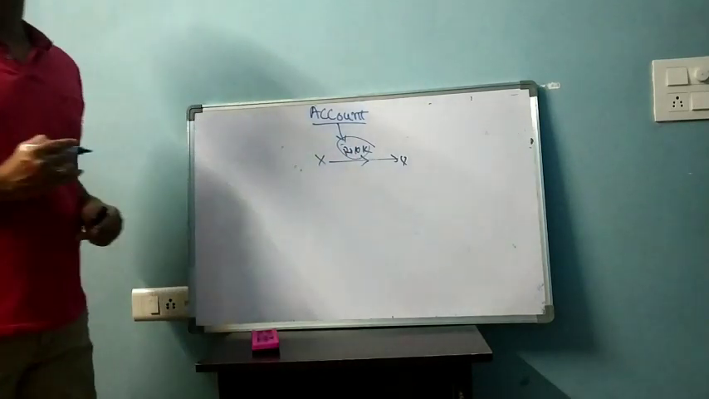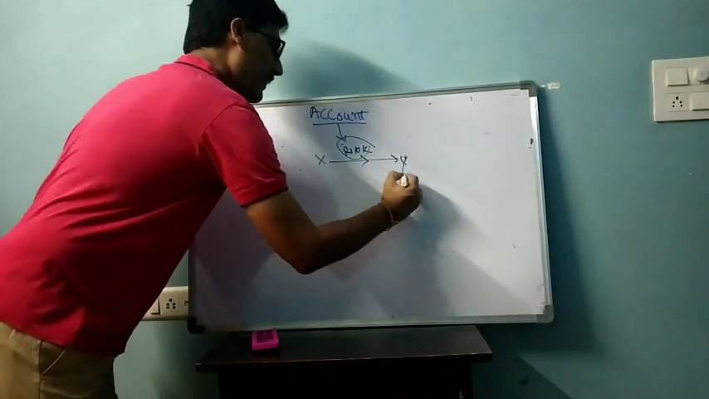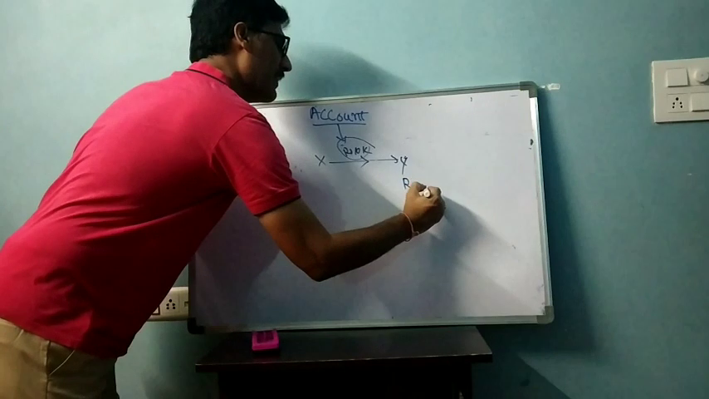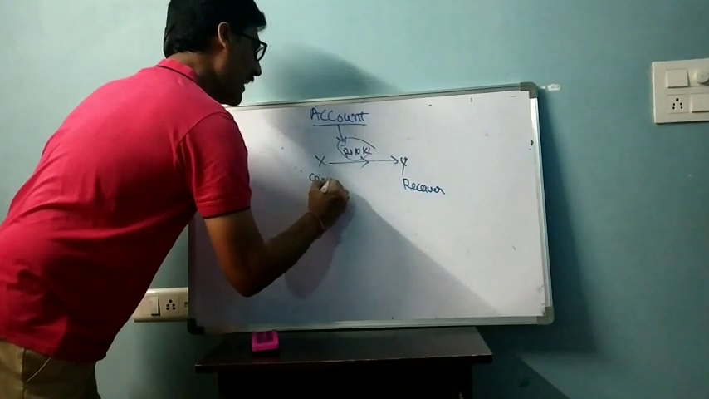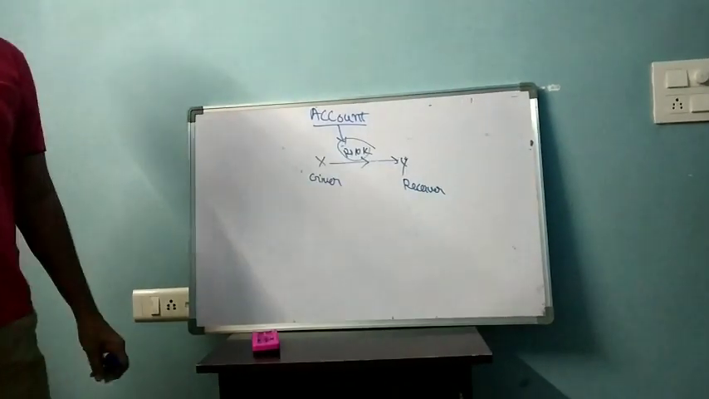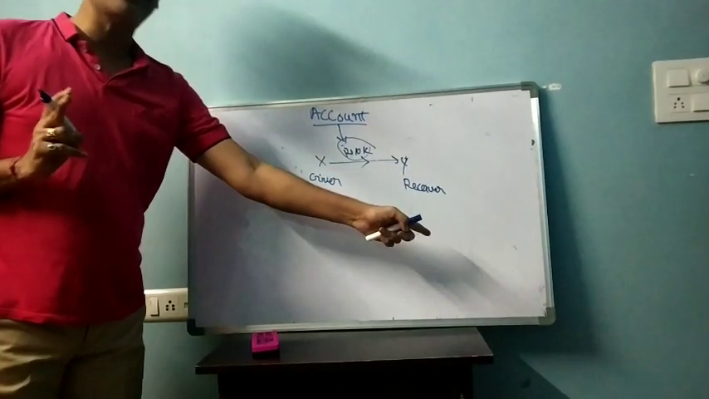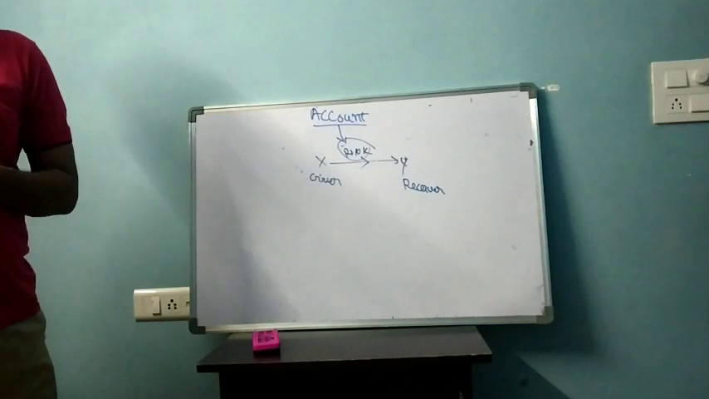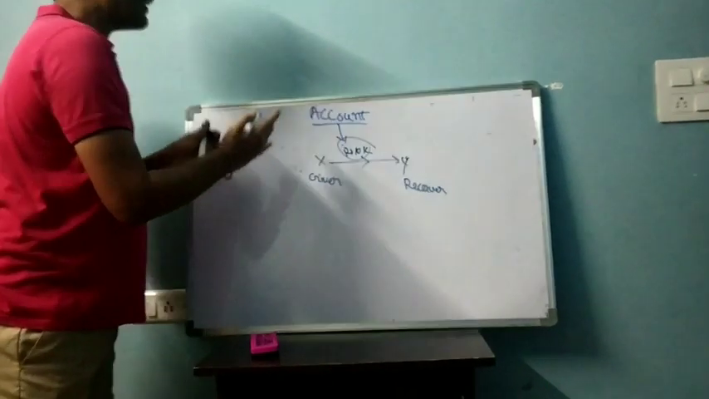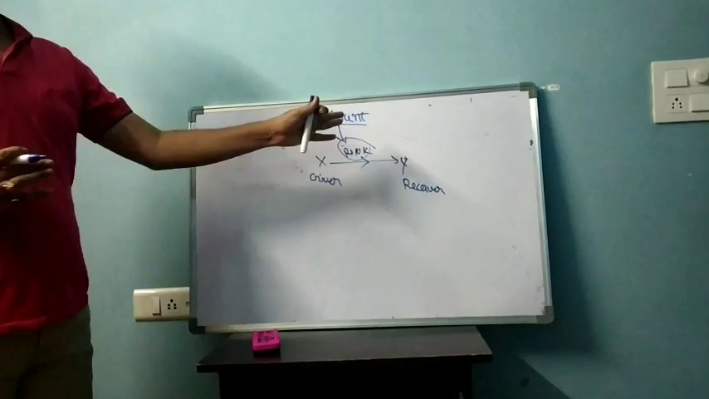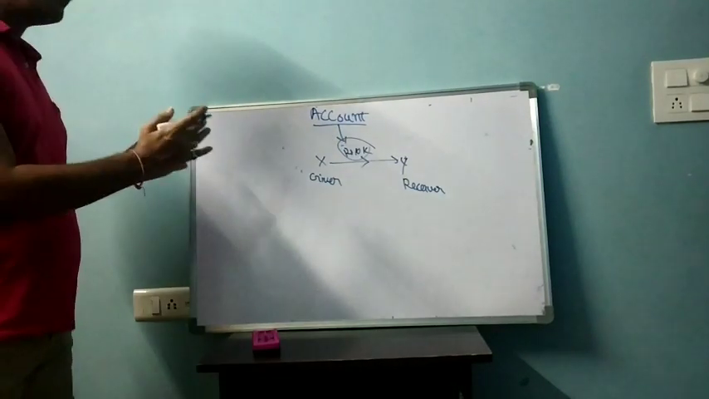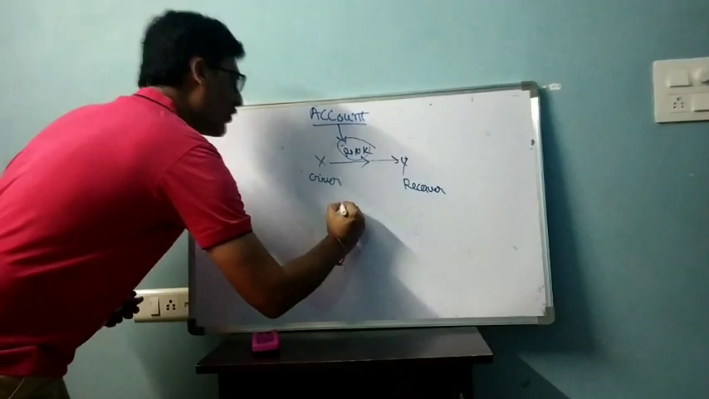Who is receiving this money? Y is receiving the money, so Y is called the receiver. X is known as the giver. So in any economic transaction, there will be two parties. One party will be receiving the benefit, the other party will be giving the benefit. The receiving and giving aspects will be recorded in accounts. Recording means recording both aspects of the transaction.